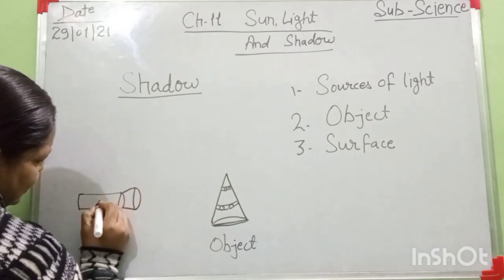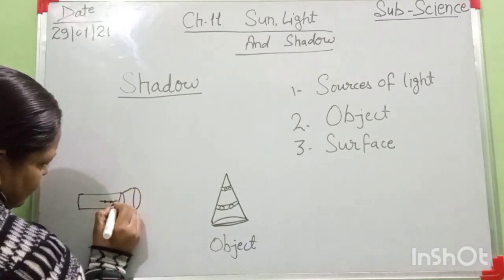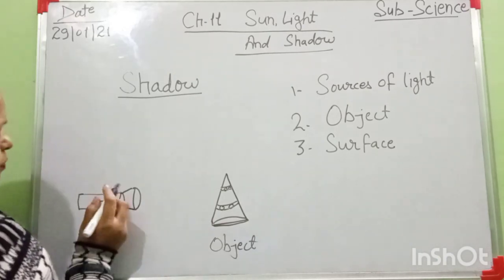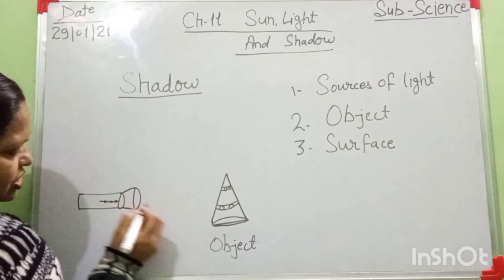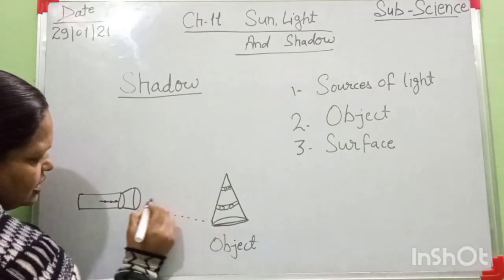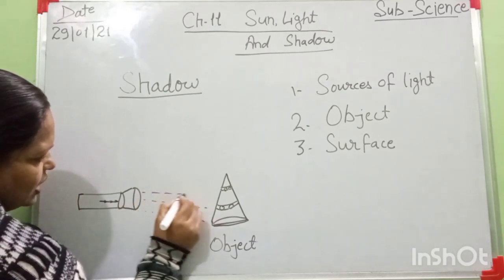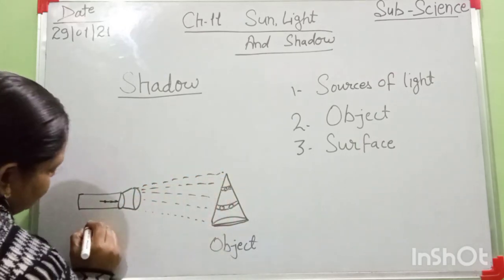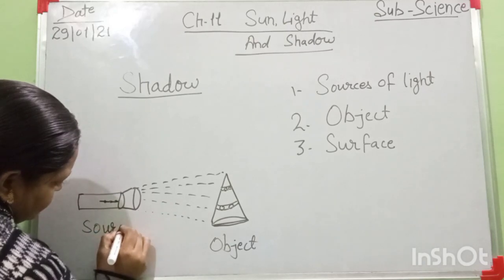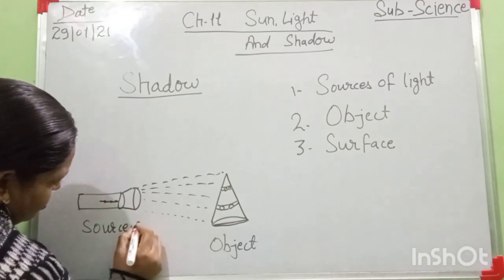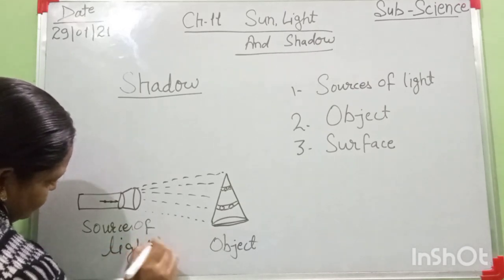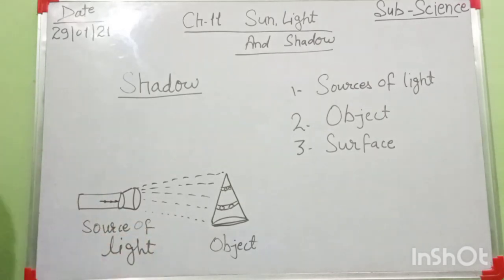This is my torch. Here are its buttons. Okay. And when I put on the switch of this torch, the light falls on this object. Look at here, everyone. The light falls. It is a source of light. Source of light. It means where the shadow is formed.